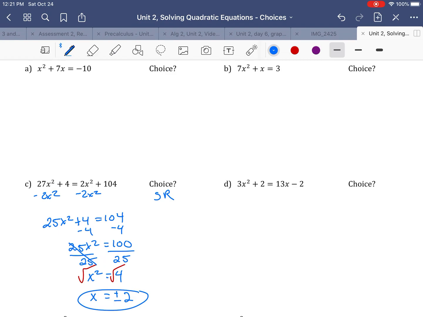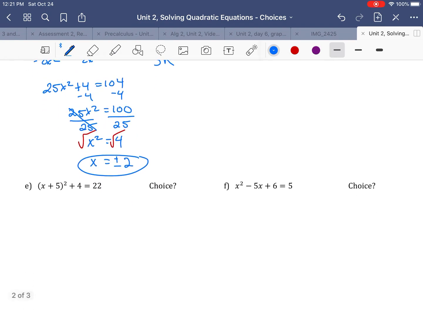All right, so D wasn't square roots, so let's look around at the rest of them. F is kind of ruined by this guy right here because I know I can't do square roots with that. But look at letter E. Letter E has that parentheses. If you don't want to use square roots, the only way to solve this would be to go ahead and square that out. So don't write this down, but you would have to put x plus 5 2 times. You'd have to FOIL it out. It'd be a big mess. And then after that, you'd have to go and do factoring or the quadratic formula. All right, so that's a lot of work.